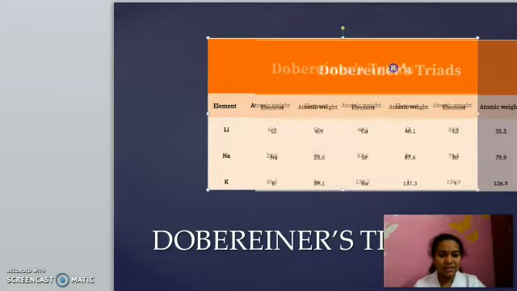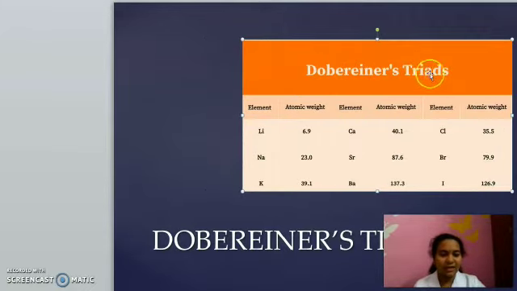Triads. Tri means 3. So here you can see the picture of the triads. In that he classified elements in groups. You can see 3 elements, isn't it? Lithium, sodium, potassium. Similarly, calcium, strontium, barium, and chlorine, bromine, iodine.